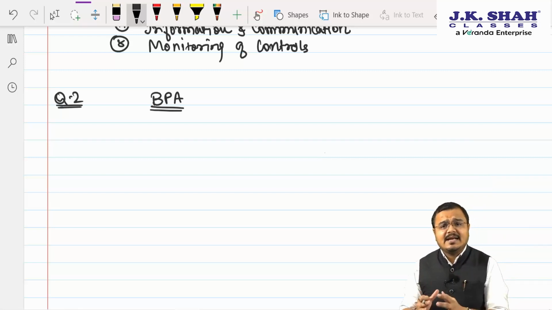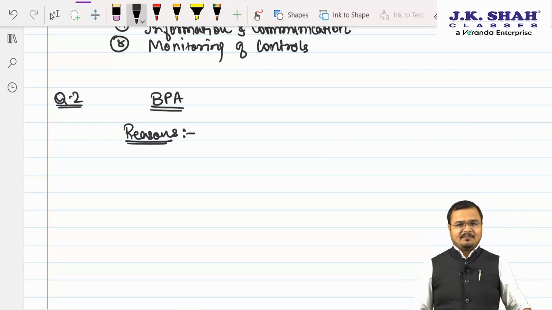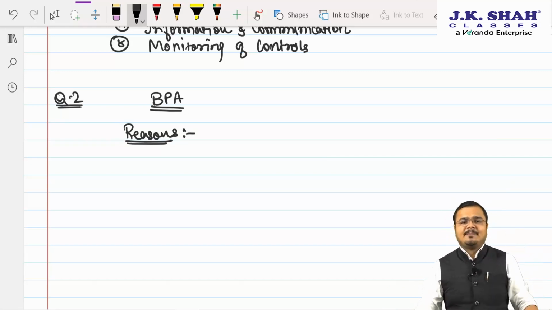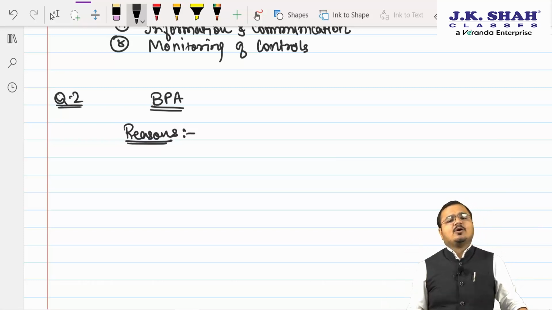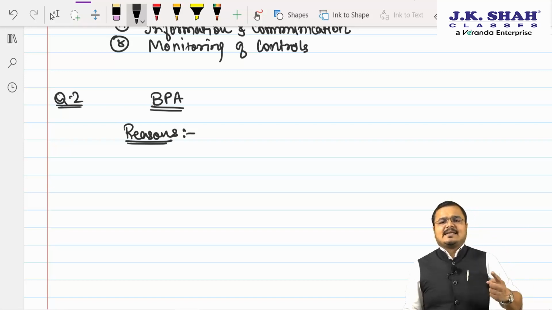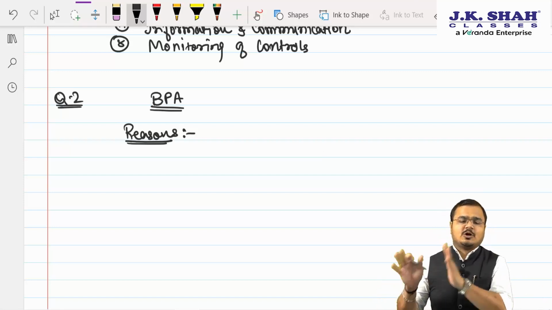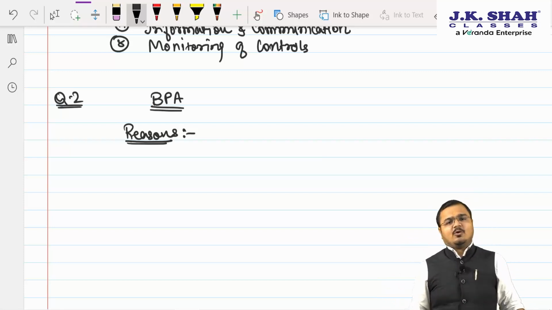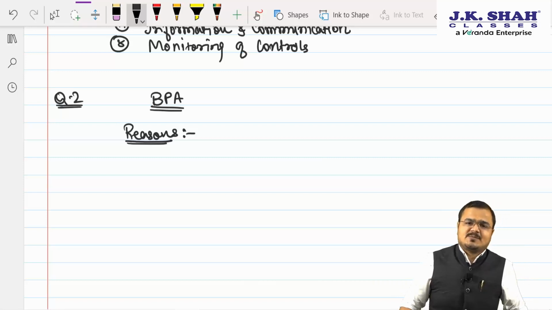Now they said, what are the generic reasons? What are the reasons why one should go for a business process automation? So let's see the reasons, people, in a very simple way. Now, Chartered, for this answer, you have to refer to the topic called how to implement business process automation. The first step of implementing business process automation asks us very clearly, people, why we should go for a business process automation. What are the main objectives which force us to go for the business process automation?